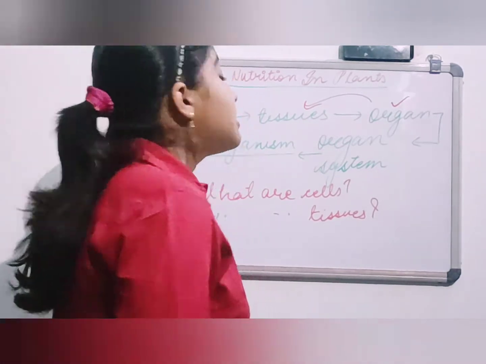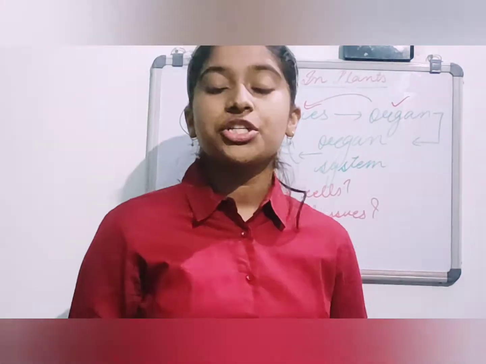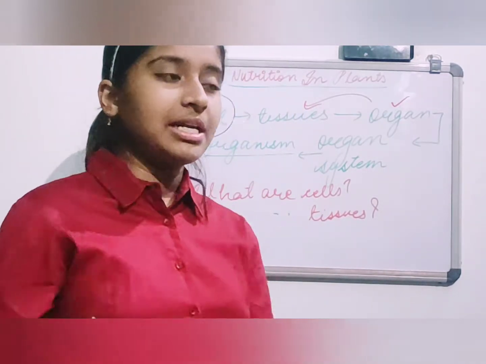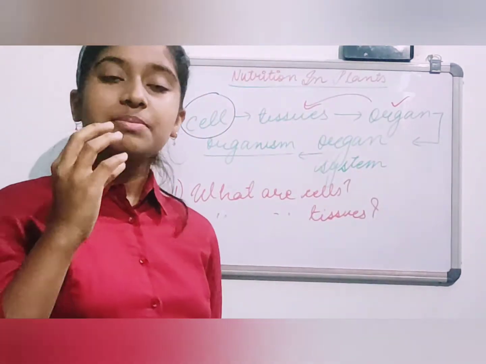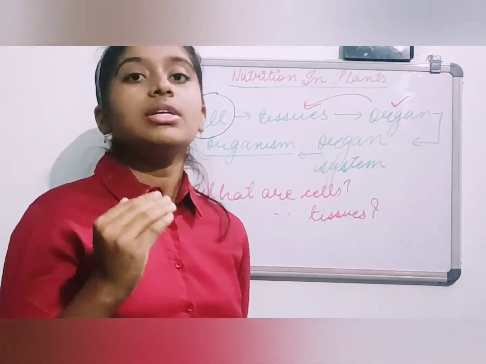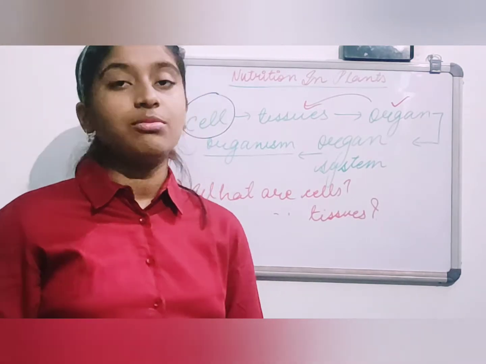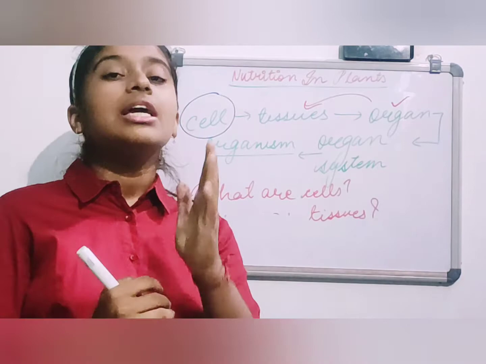So first of all, cells are the basic unit of life, which performs every function. The most basic thing that performs some function is the cell. The fundamental unit of life in living things is the cell. The smallest unit of life is the cell.